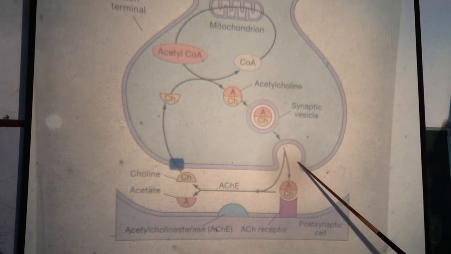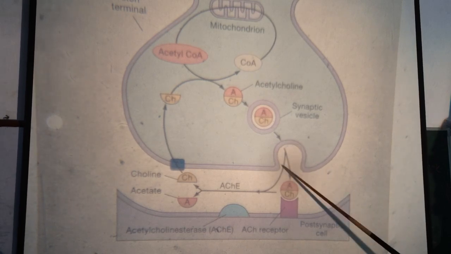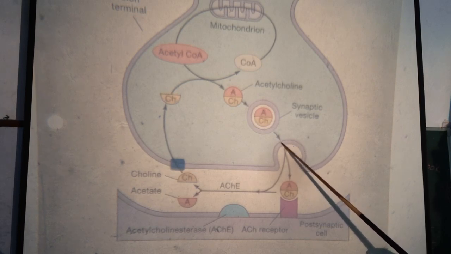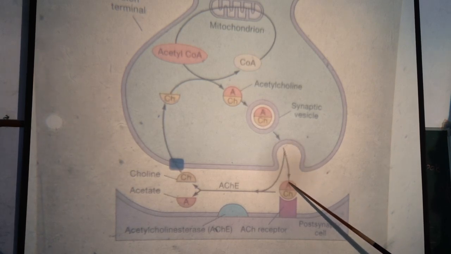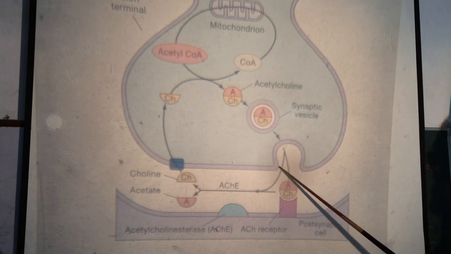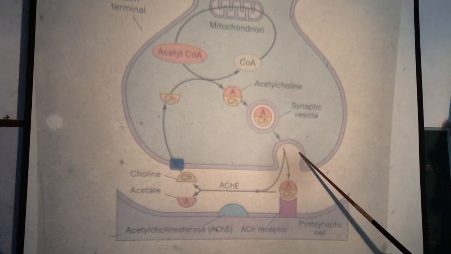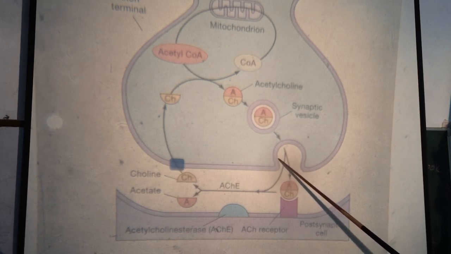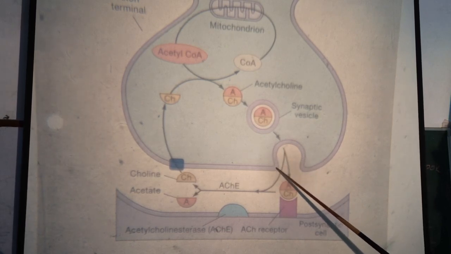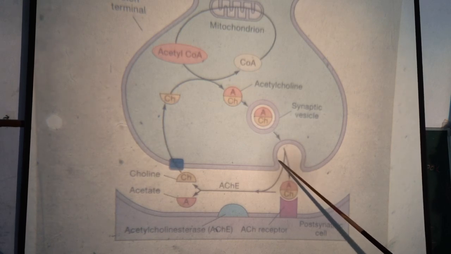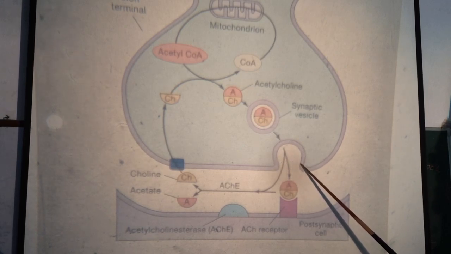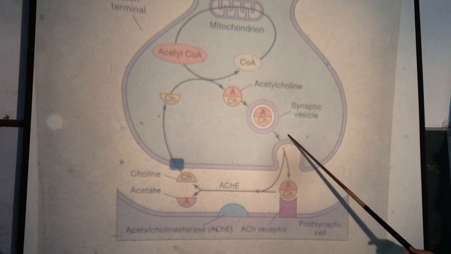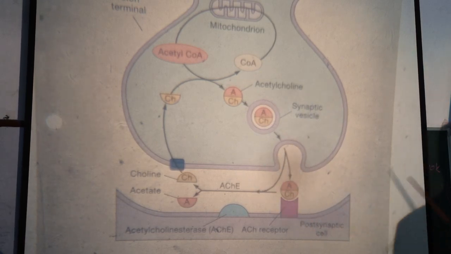So in this way, the vesicle is reformed or recycled. I can again repeat that after the rupture of the vesicle and release of acetylcholine, these pits are formed in the membrane of the nerve terminal, right? And then the clathrin protein, which is in the wall of this pit, contracts, and the vesicle is completed, reformed, and then passed into the nerve terminal.